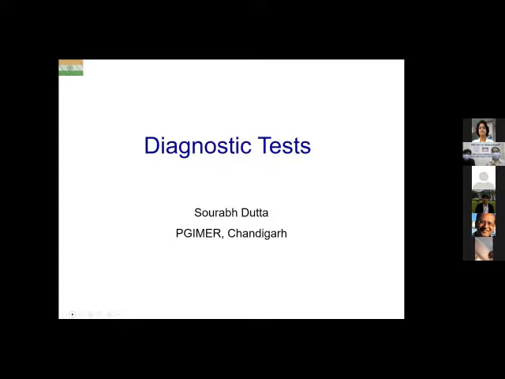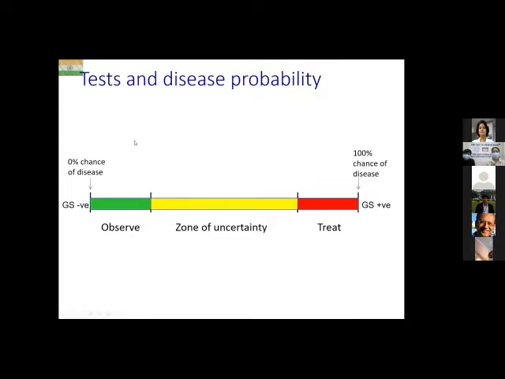So let's understand a few concepts first. The first concept is about tests and disease probability. On the left hand side is 0% probability of disease. On the right hand side is 100% probability of disease.